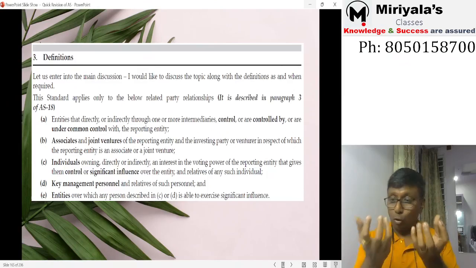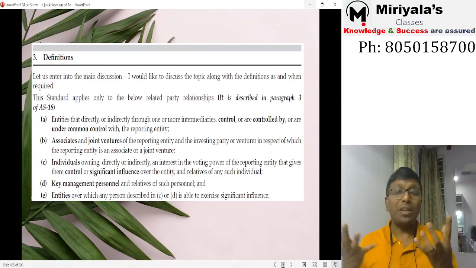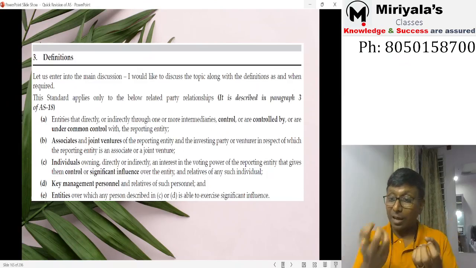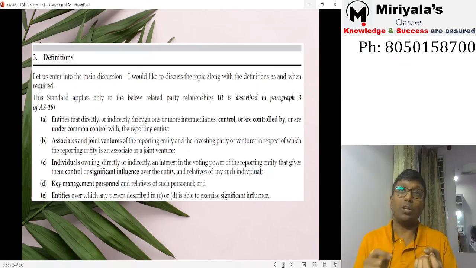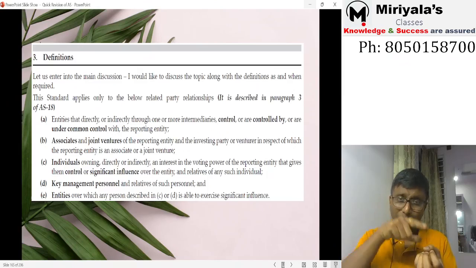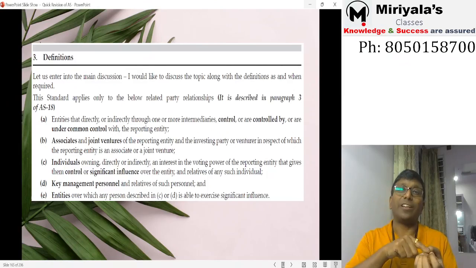And next, there are two entities. These two entities are nowhere related actually, but they are getting related through an individual. How is this guy related? See, on one side you may have a relationship where you have at minimum significant influence.